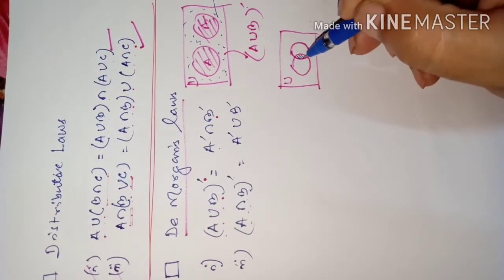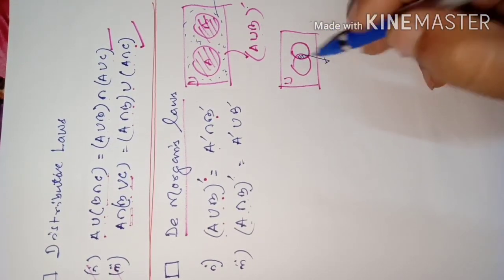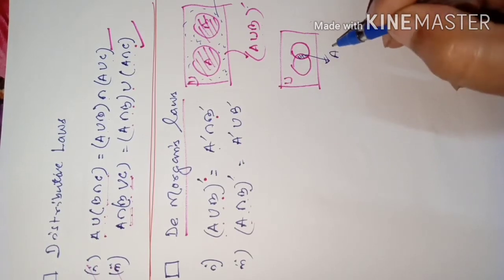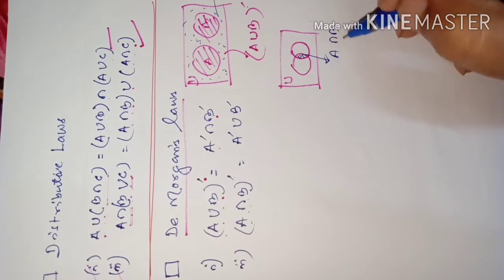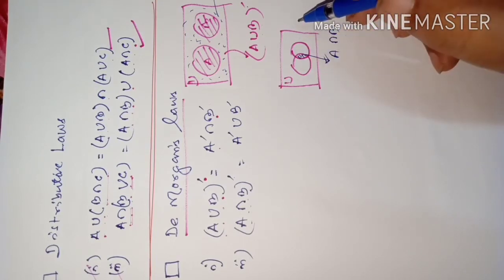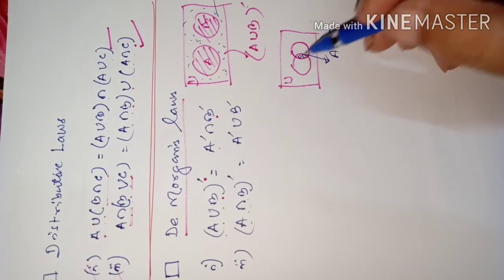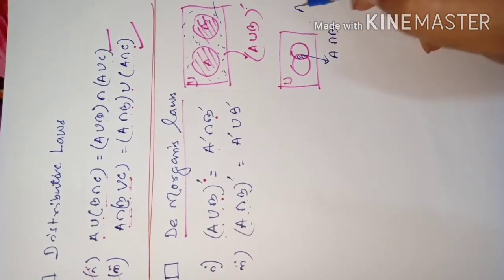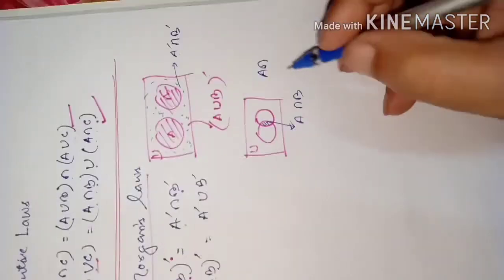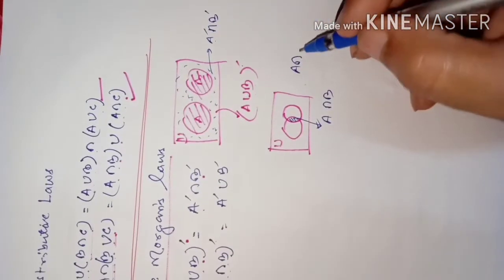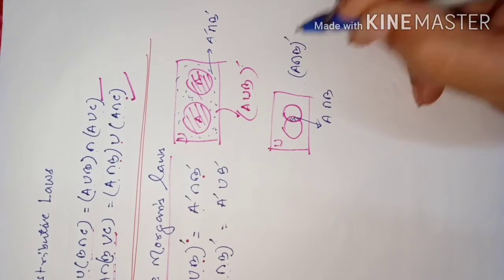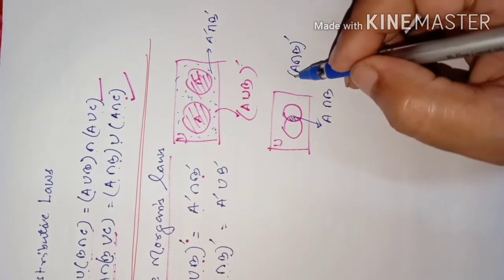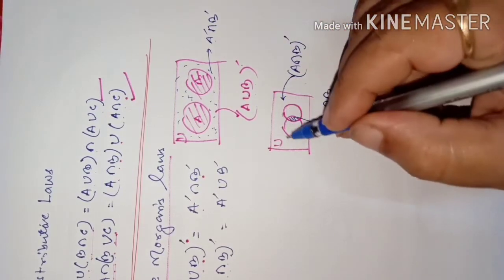That blue shaded part is A intersection B. Now when we say complement, outside it, the unshaded part, complement of A intersection B. Now which part will be complement of A intersection B? Its complement will be this portion, unshaded part.